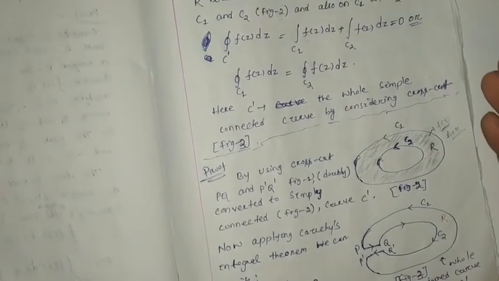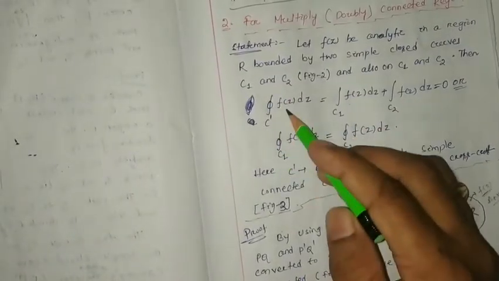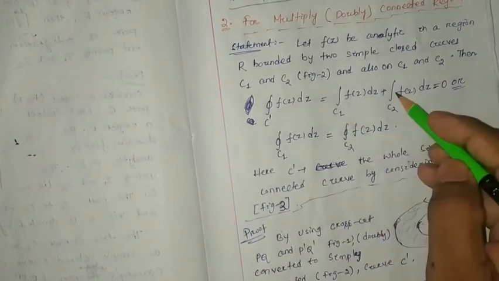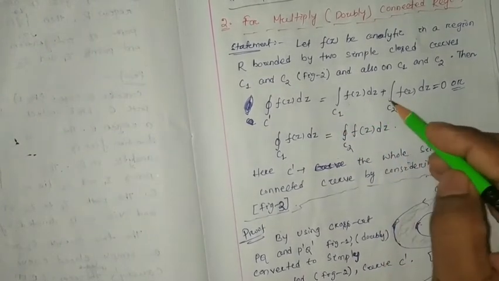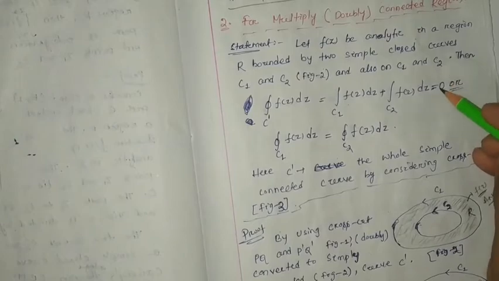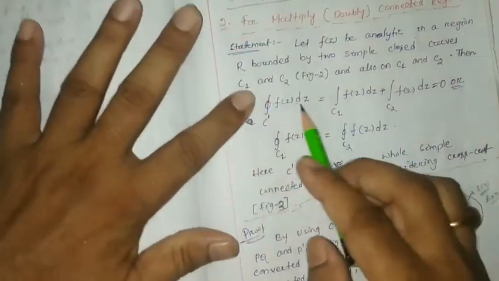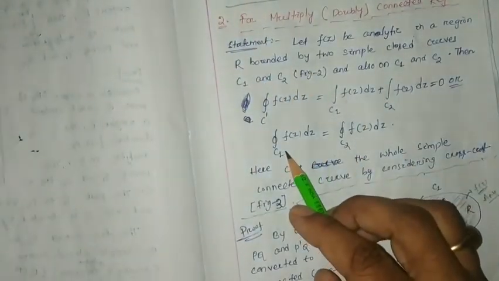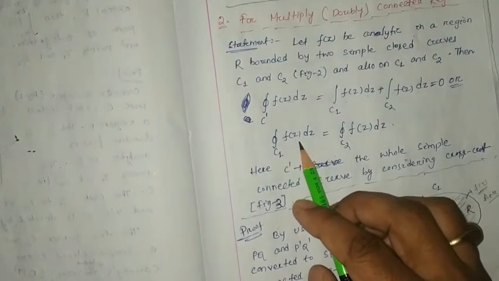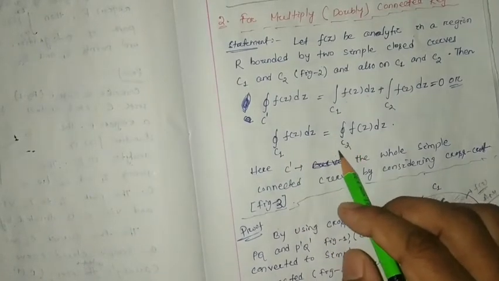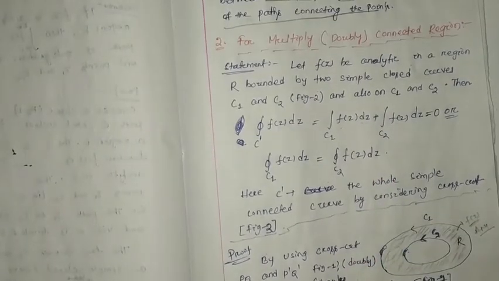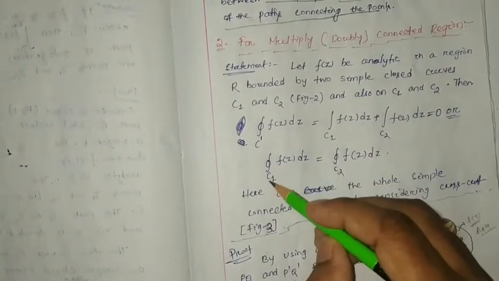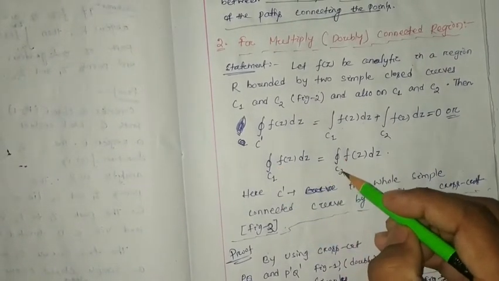If it is so, then the closed integral over C dash of f(z) dz will be equal to the line integral over C1 of f(z) dz plus the line integral over C2 of f(z) dz, which will be equal to 0. So from here we can write that the integral over C1 of f(z) dz will be equal to the integral over C2 of f(z) dz. But here it is closed: the closed integral over C1 of f(z) dz will be equal to the closed integral over C2 of f(z) dz.